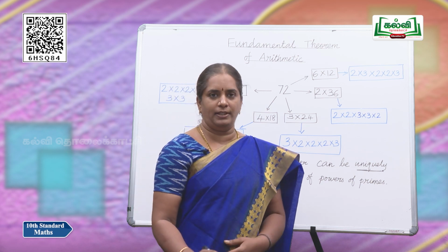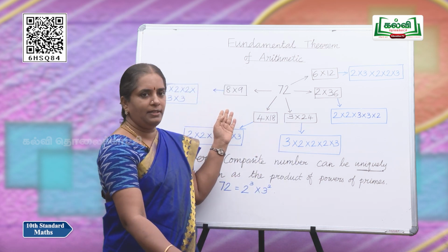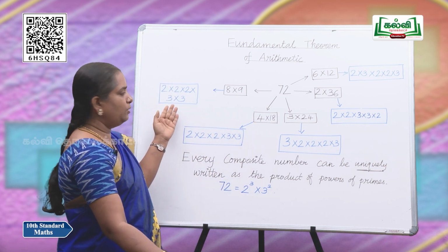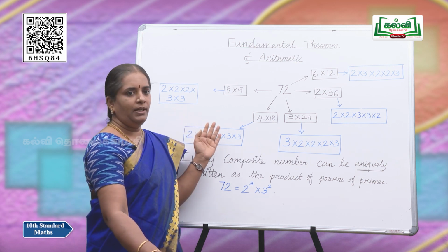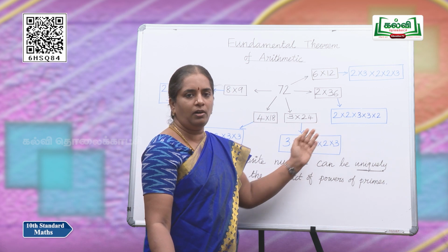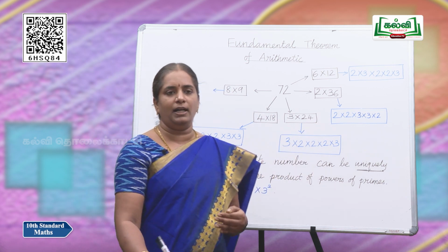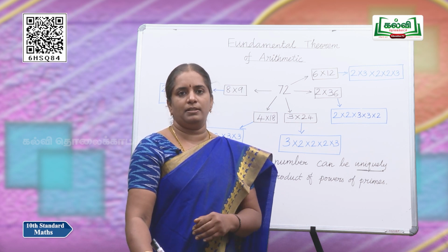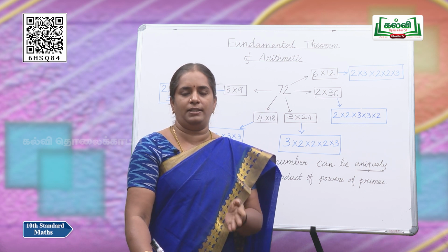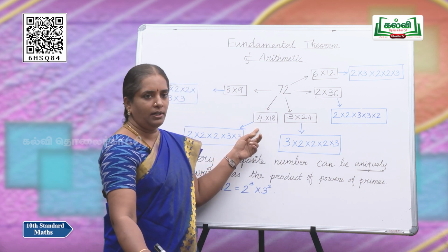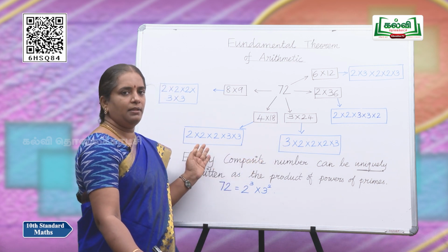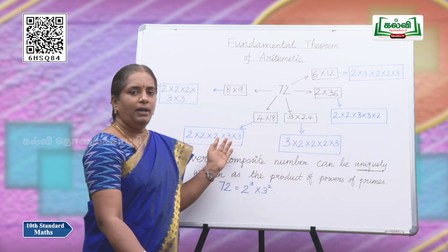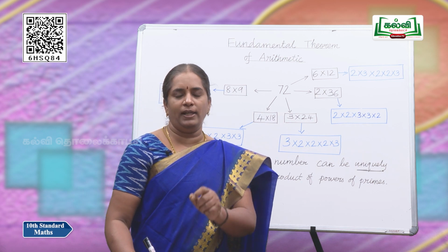But if you decompose further, that is if we decompose 8 and 9 further, we can split it and finally arrive at 2 into 2 into 2 into 3 into 3. Likewise, the same can be done for all the decompositions. That is, we are arriving at the final stage of decomposing into prime numbers, that is we cannot further decompose it. So, we are going to split all the numbers as the product of primes. As we have written so many ways, but it says that there is a unique way.